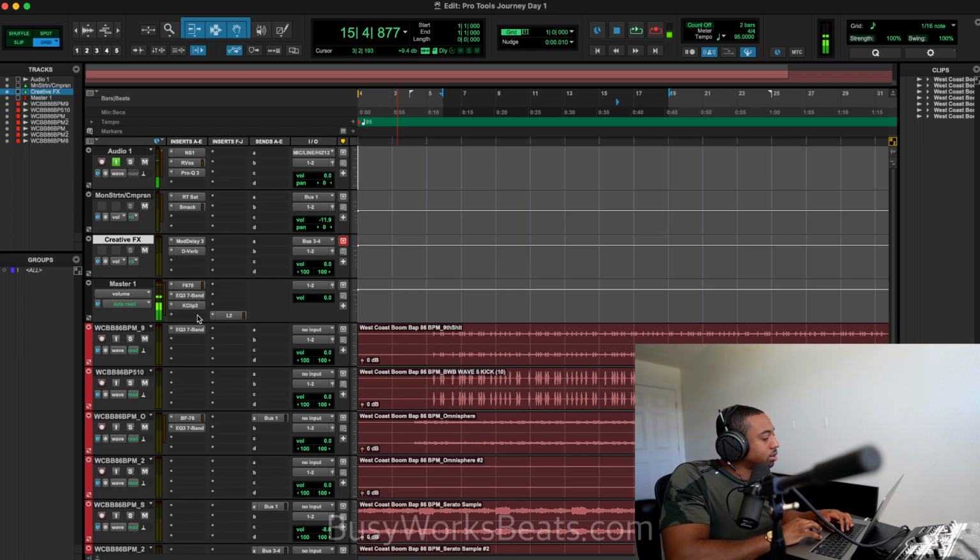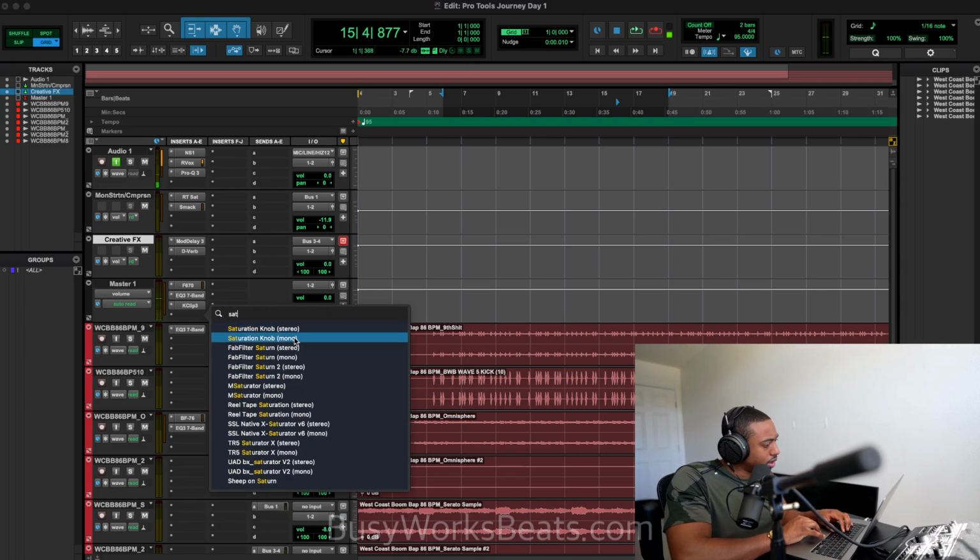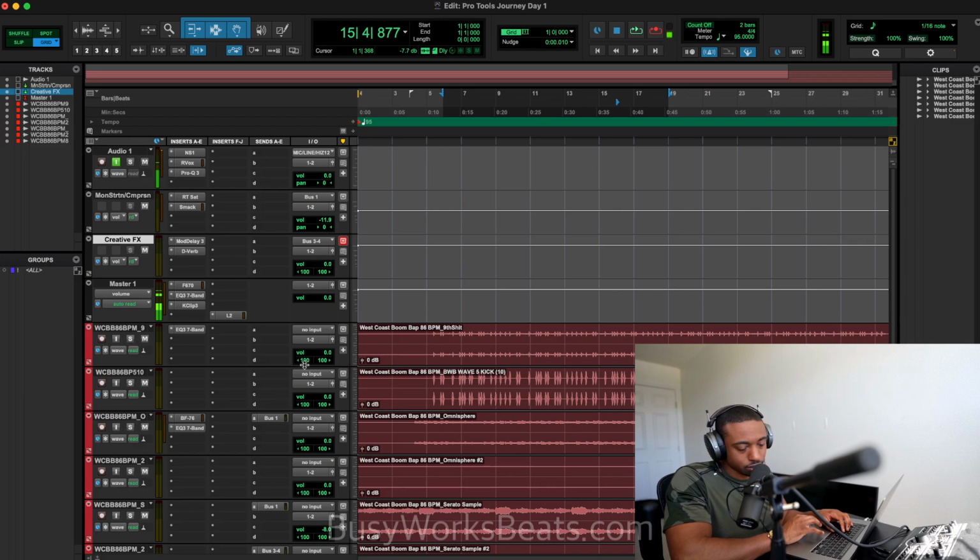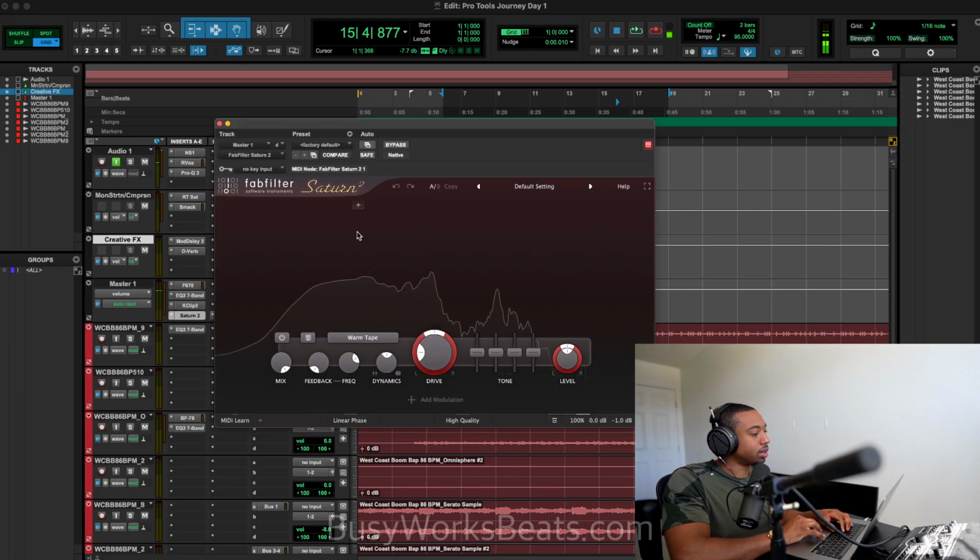Okay, and then what else do? We added EQ, compression, clipping. That's pretty much it. Now, if you wanted to take it all the way with that distorted type of sound, you can mess with the saturator. Hopefully I didn't crash Pro Tools just now. Okay, Saturn. So FabFilter Saturn is what I would usually use on a group of sounds. FabFilter Saturn 2 specifically.